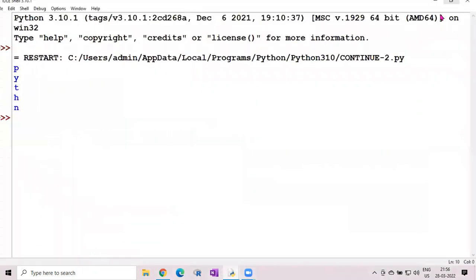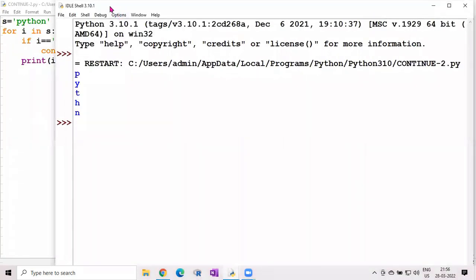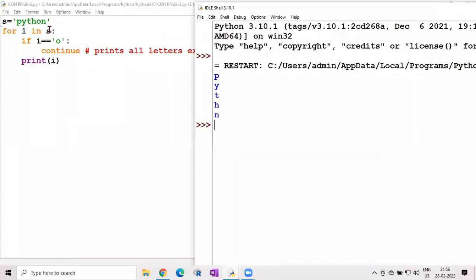So here you can see our string is s equal to PYTHON. In the condition we have given i equal to 'o', and then we use continue. So except for this condition, it prints the other values. In the condition, what character is there? The character o. Here o is skipped. Now PYTHN, o is missed here.